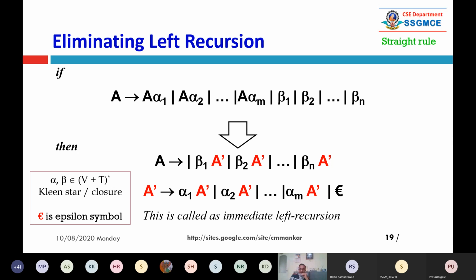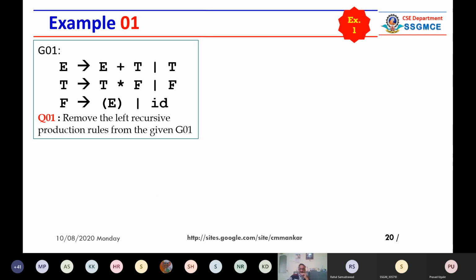And we generate M plus N plus 1 new production rules by substituting A dash as a new non-terminal symbol. So I hope you got this. So let us take this example. This is a very important example.